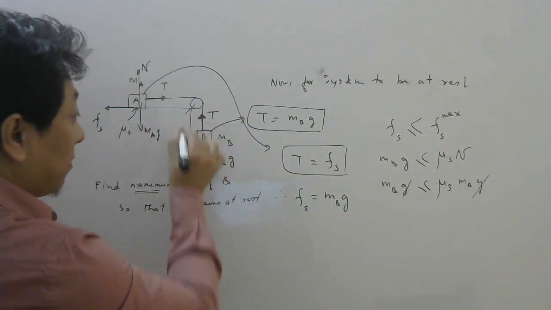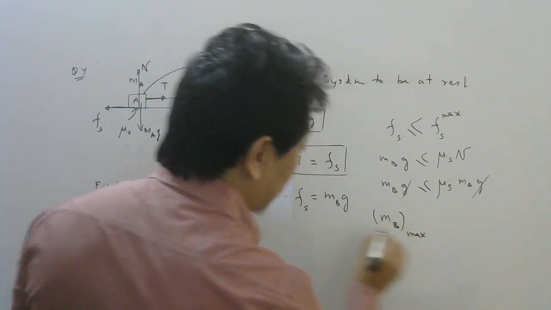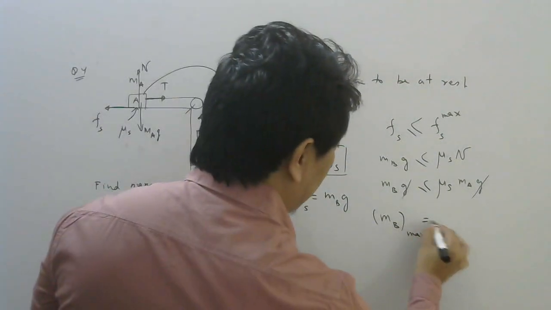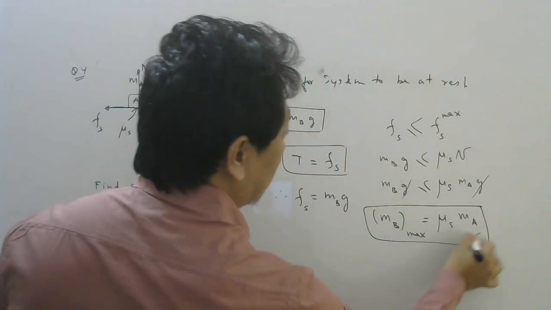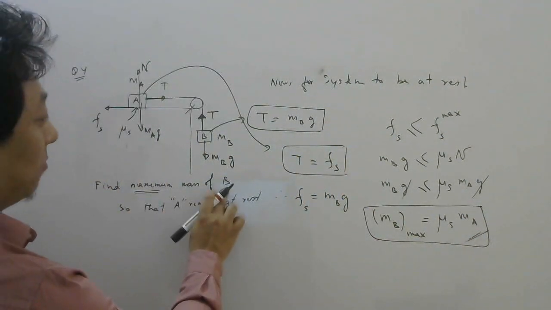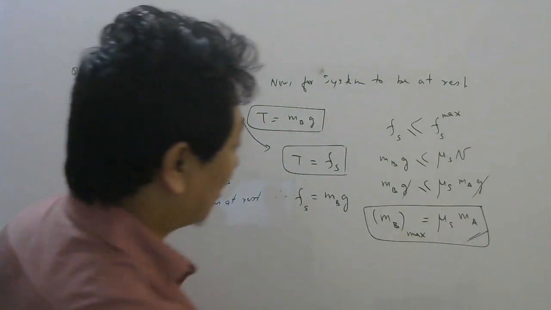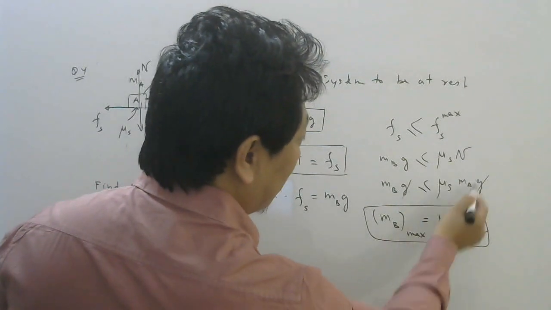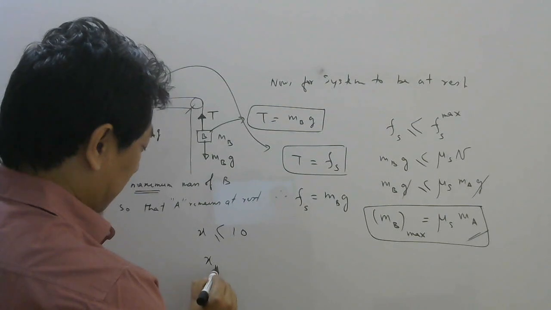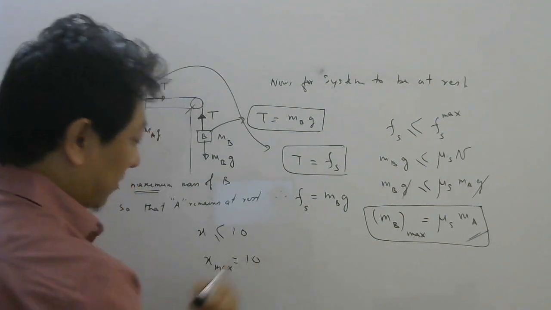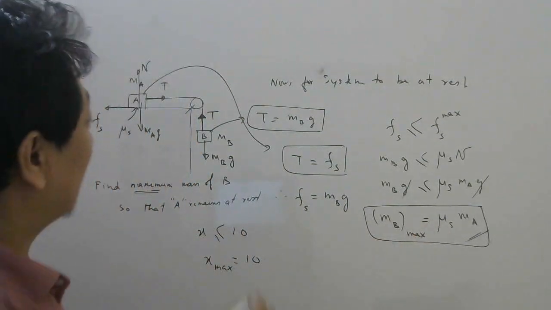That means the maximum mass that you can keep here should be equal to mu s into Ma. Right, students? So that is the answer for the maximum mass of B, mu s into Ma. Because Mb should be less than or equal to this value. If x is less than or equal to 10, that means the maximum value of x is how much? 10 only, because other values are less than 10. So this is the answer for this question.